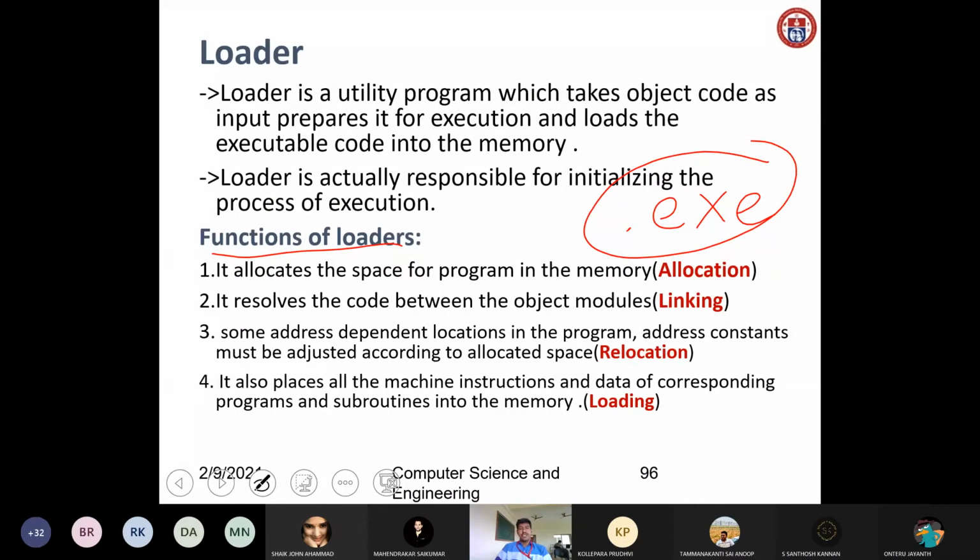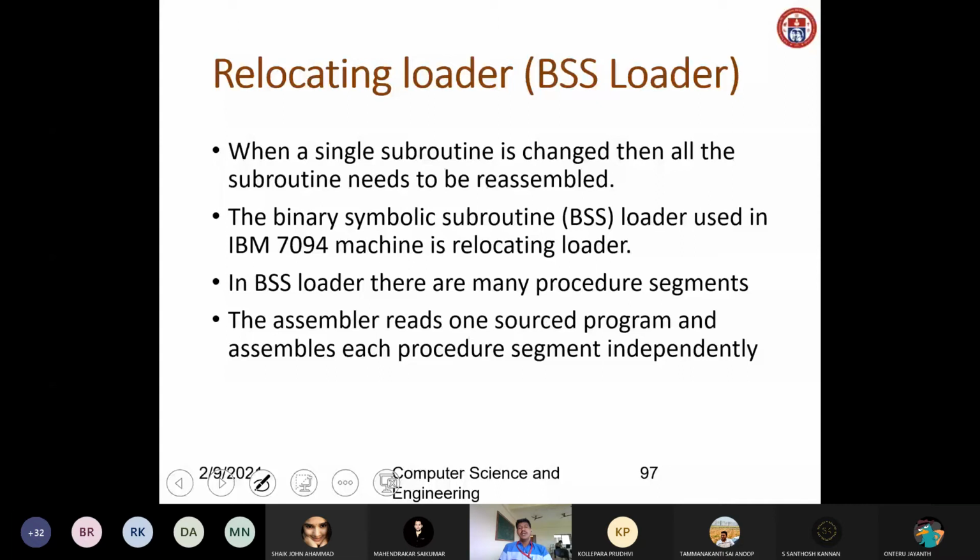Okay, these are the different types of loader. As I told, we have the relocating loader. What is meant by a relocating loader? When a single subroutine is changed, then all the subroutines need to be reassembled. This I have already mentioned in the last class. A subroutine is a small part of the program, like a procedure. So in a relocating loader, if we change one subroutine, the entire program needs to be reassembled. That is called a relocating loader.